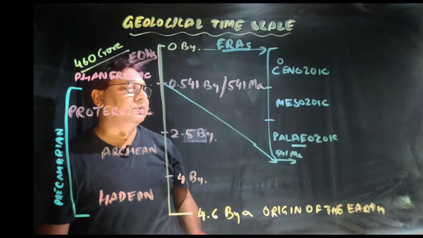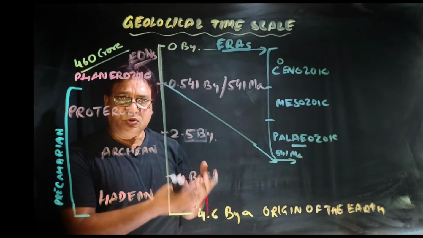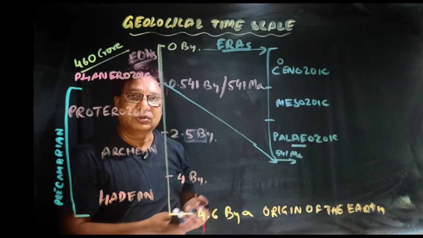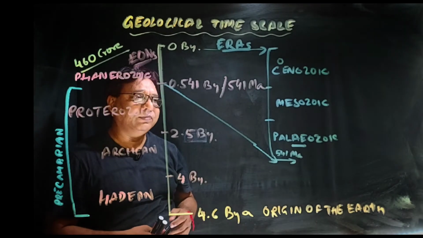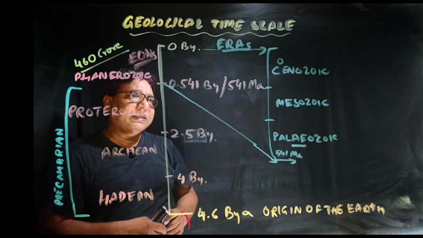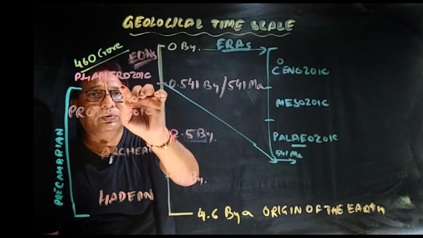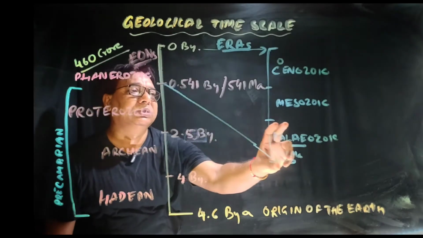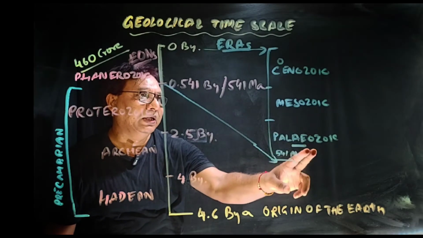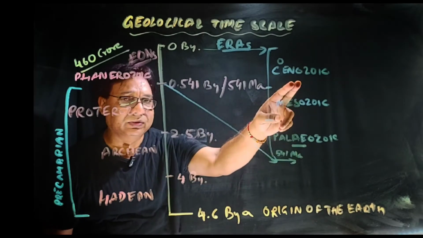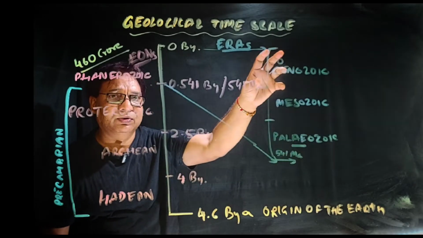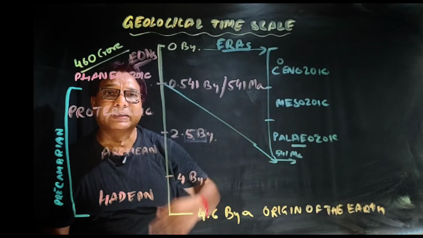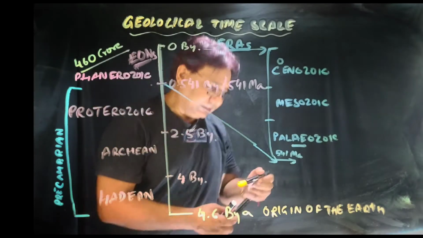Here also, in some books, you will find an O here, C-O-E-N-O. But in most of the recent books, they are writing C-E-N-O, Cenozoic era. Probably it is American and UK English, that kind of thing. So whatever the case may be, the Phanerozoic eon is divided into 3 eras: Paleozoic, Mesozoic, and Cenozoic. These three eras are further divided into periods.